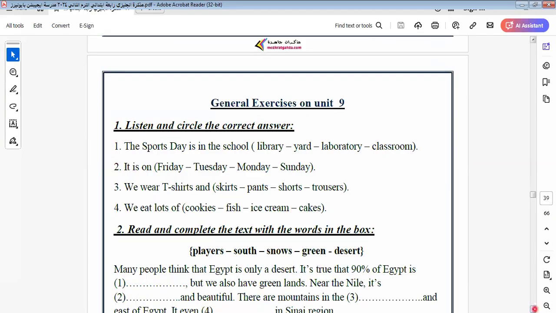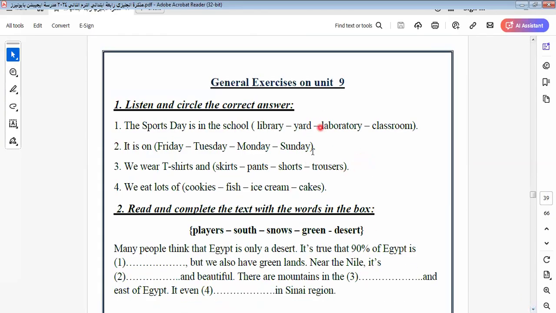Let's answer the question below this, related to this unit. The sports day in the school is in what? In library, in yard, in laboratory, in classroom. As we say, by thinking here, without a text, but by thinking and using your mind.